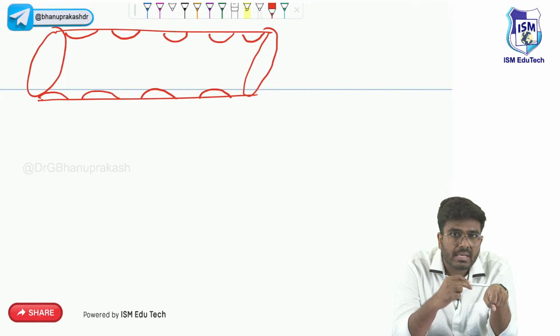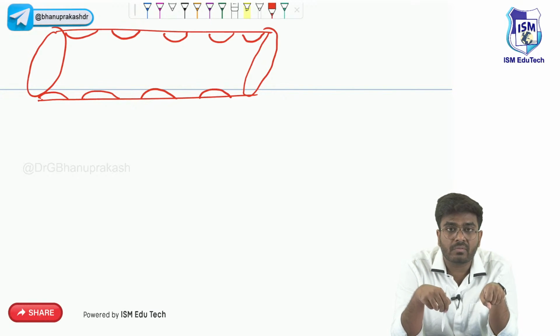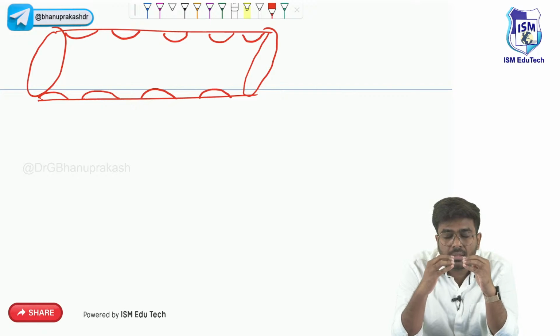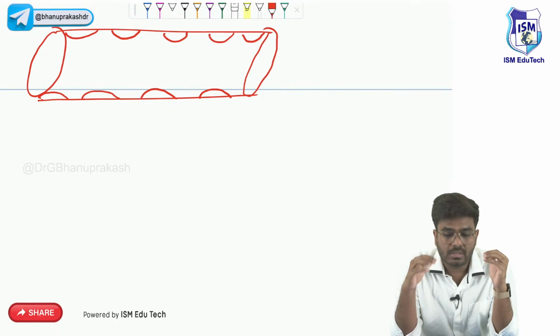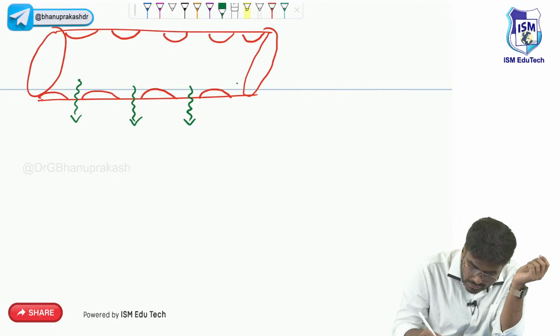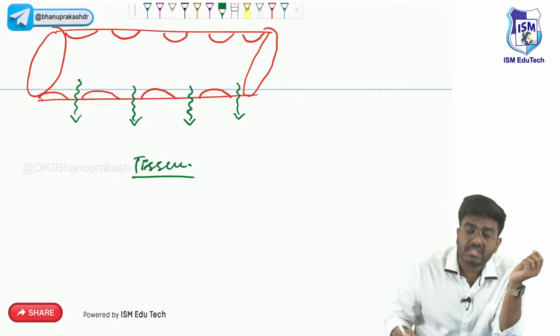These chemicals will come and act on the blood vessels, especially the capillaries and venules. Now the endothelial cells are moving apart from each other. When they move apart, a gap is created. Now through these gaps, fluid starts to leak into the tissue. Okay, so this is one mechanism.